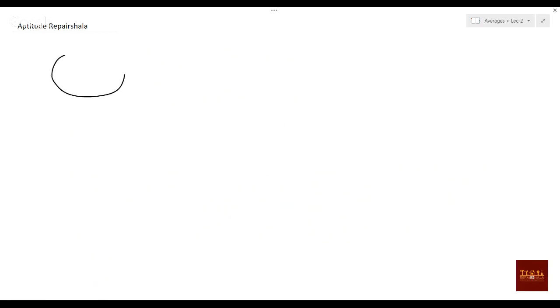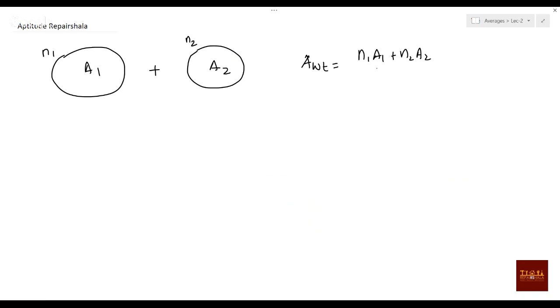Suppose this is one group having elements n1 and average a1. If you are combining with another group, average a2 and number of elements is n2, then you can say your weighted average will be n1 a1 plus n2 a2 divided by n1 plus n2. Okay. So this is our weighted average.